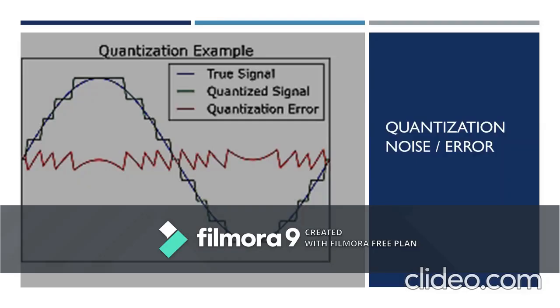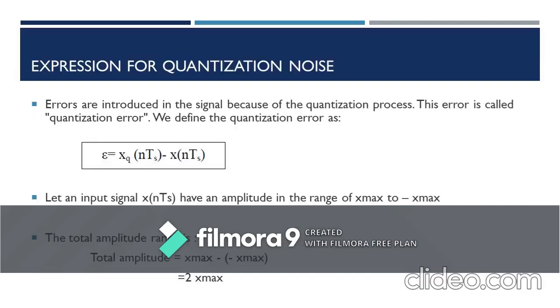In this example we can clearly see that the blue line is the continuous analog signal, which we call the true signal, the green line is the quantized signal, and the red line shows the quantization error. This error, obtained during quantization, can be represented as epsilon, given by hq of nTs minus h of nTs, which is the difference between the quantized signal and the original signal at the time Ts. Now let's say the total amplitude range is from positive h max to negative h max. So the total amplitude will be 2 h max.